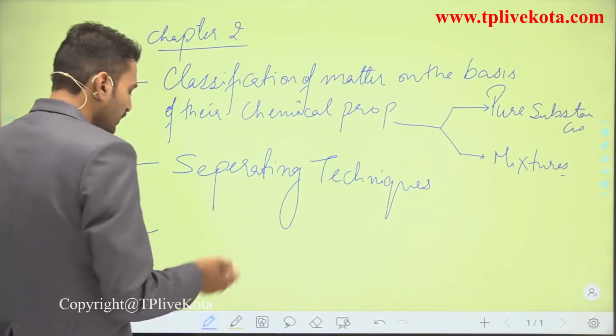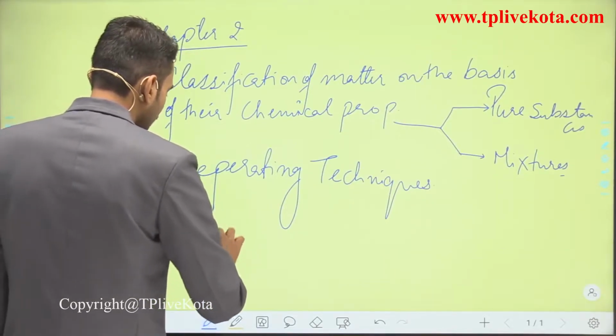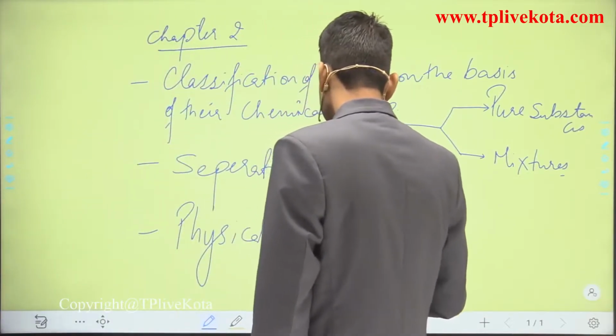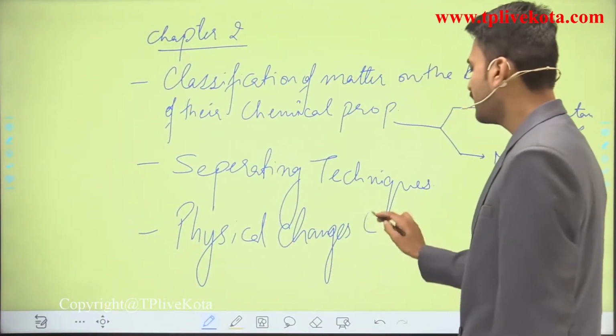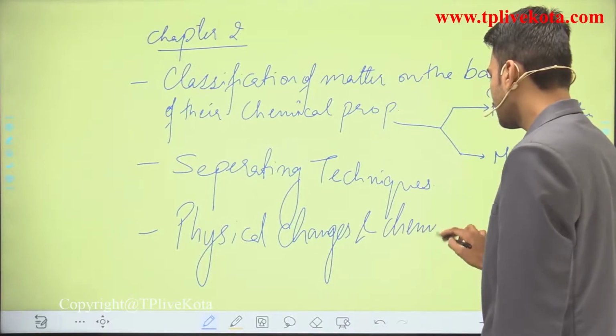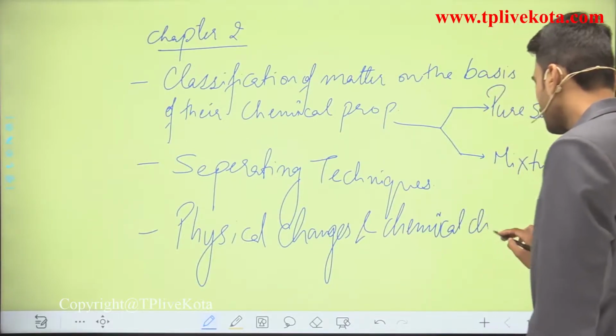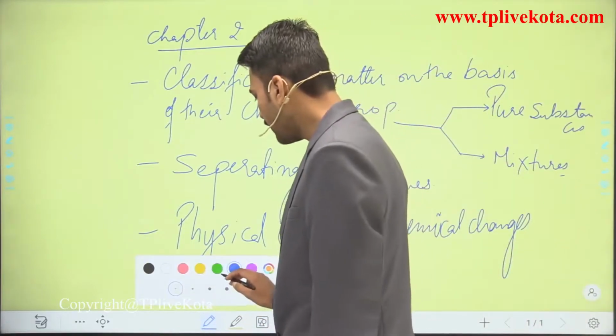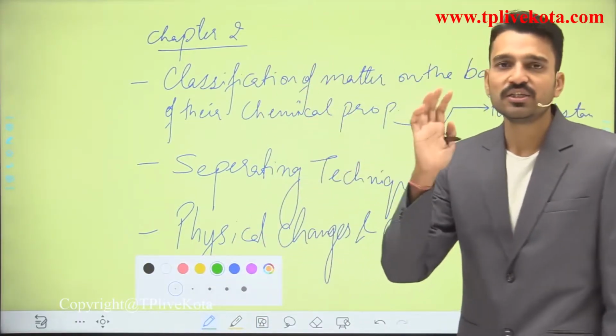And at last we will be seeing some of the physical changes as well as chemical changes. So students, this is what we are going to see in our chapter number 2.